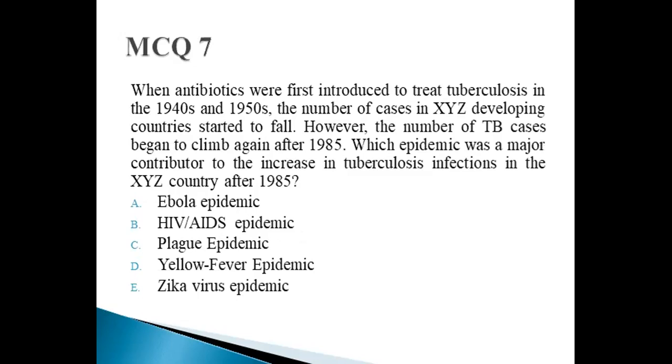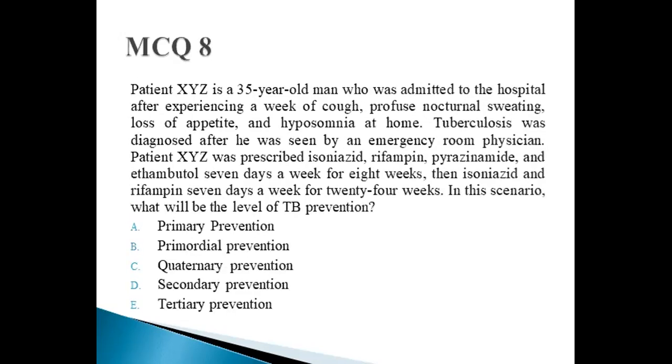When antibiotics were first introduced to treat TB in the 1940s and 50s, the number of cases in XYZ country started to fall. However, the number of TB cases began to climb after 1985. Which epidemic was a major contributor to the increase in TB infection in XYZ country after 1985? Alpha, Ebola; beta, HIV/AIDS; C, plague; delta, yellow fever; or E, Zika virus. B will be the correct option. Since 1985, HIV is a major epidemic which affects the increase in tuberculosis infection.